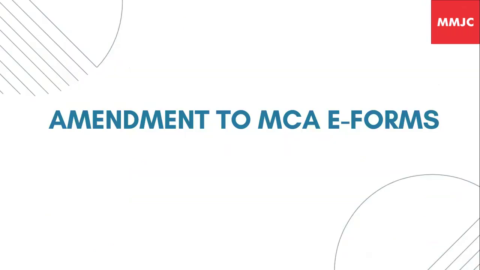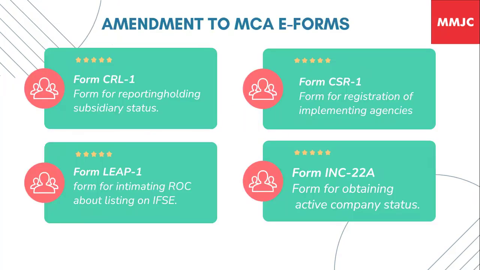So the next update now pertains to the e-forms issued by MCA, which are used by the companies. As we are already aware, MCA is in the process of shifting the e-forms from V2 portal of website to V3 portal. So in this process, MCA has already amended most of its important forms like AOC 4, MGT 7, and ADT 1, etc. In its furtherance of this process, it has amended 4 more forms.